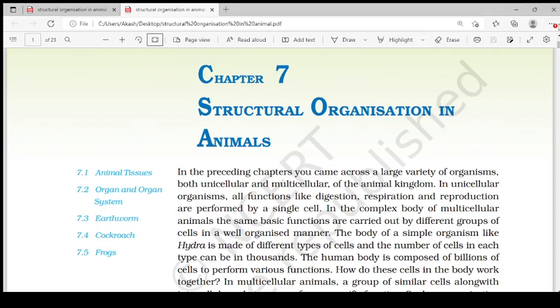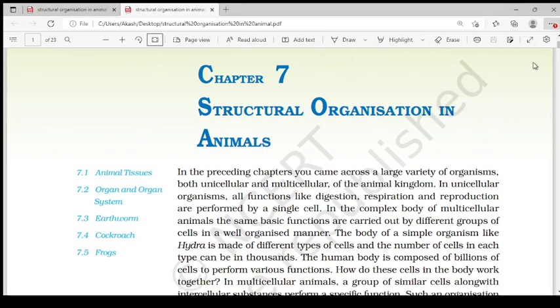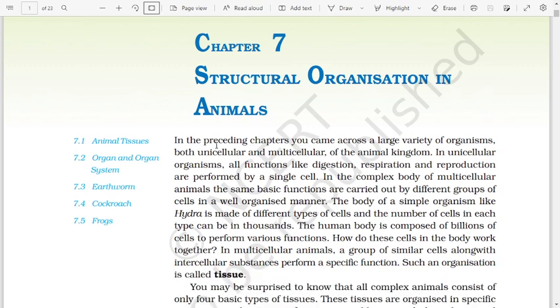Structural organization in animals. In the preceding chapters, you came across a large variety of organisms, both unicellular and multicellular, of the animal kingdom. In unicellular organisms, all functions like digestion, respiration, and reproduction are performed by a single cell.